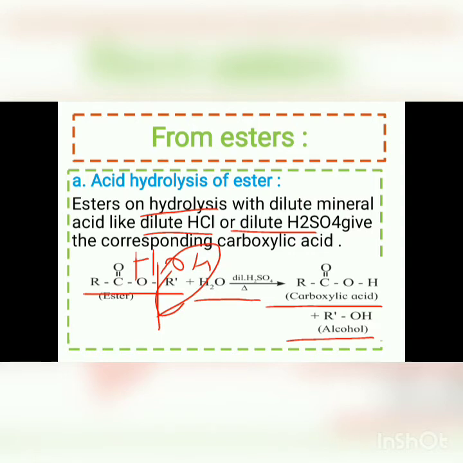This is the general reaction for the acid hydrolysis of ester and its conversion into the carboxylic acid. Now let us study some examples.